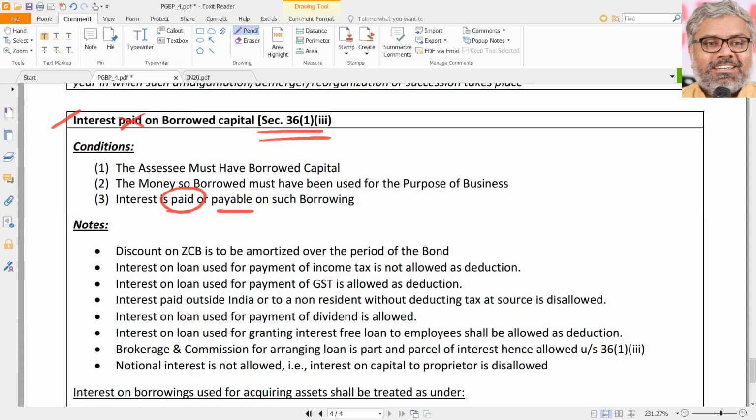Those deductions which are eligible only on payment basis. There are certain particular cases. But 36 does not specify that it has to be compulsorily paid. It can be paid also, payable also to anybody else. So that is about general thing.